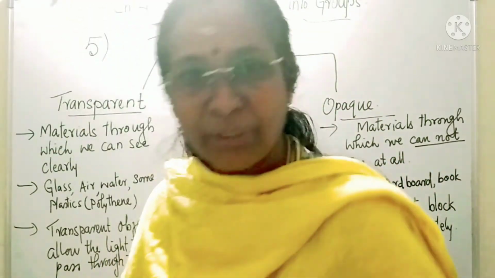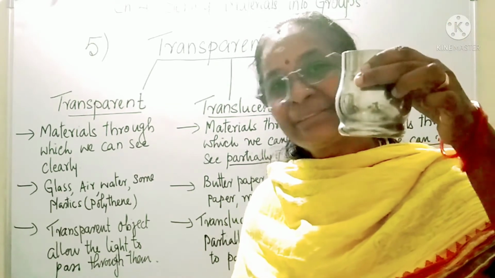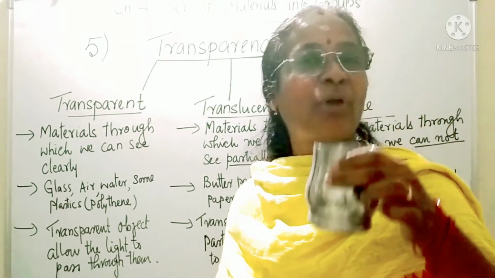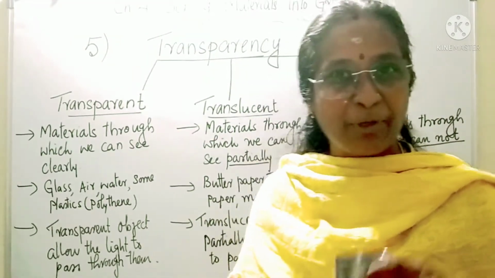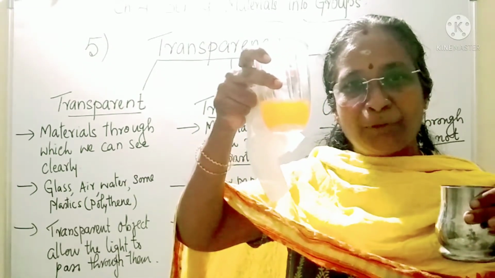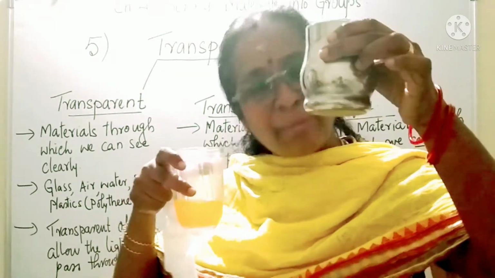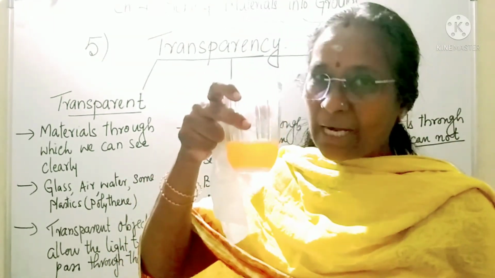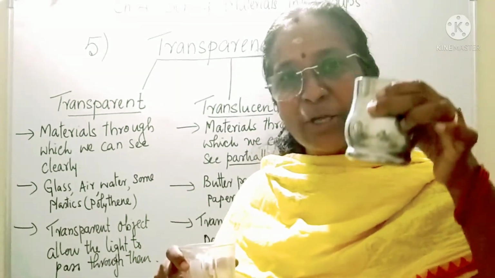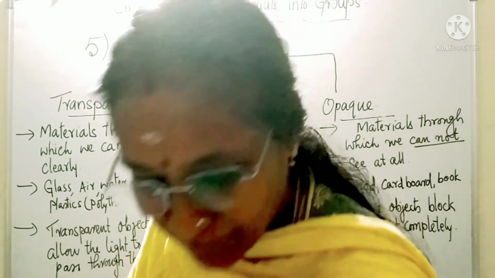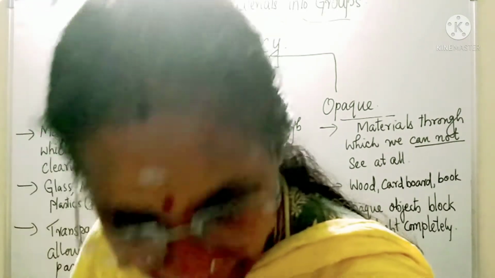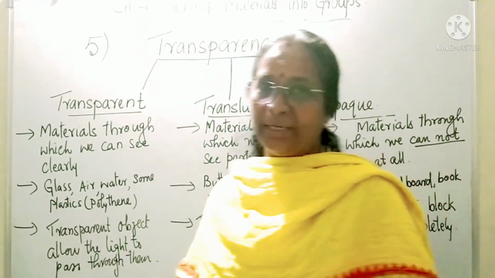Now, can you tell me what is in this glass? No, because this glass will not allow light to pass through it. If you look from here, you will be able to, but from here you won't come to know. But what about this glass? You are able to see. This is made of steel, a metallic glass, and this is made of glass. So glass allows light to pass through it, and this metal or steel does not. So these are different types of materials. This is a property called transparency. Now, let us learn it in detail.